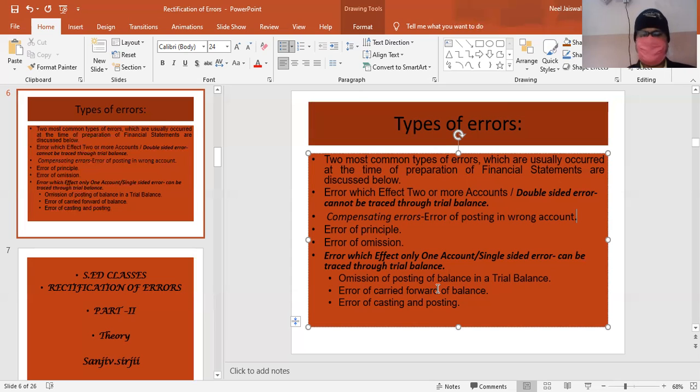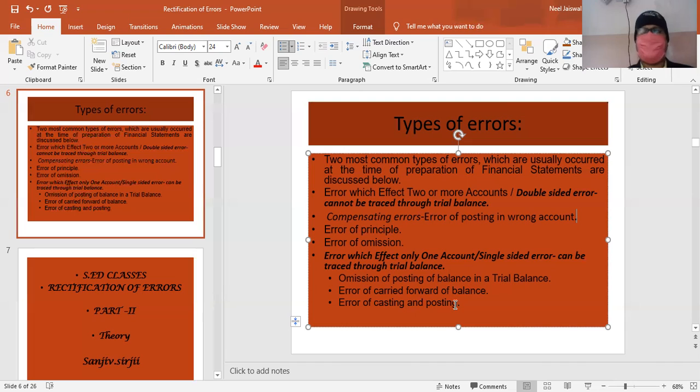That means what? In purchase account, I have recorded to Hari in the debit side. But in Hari account, we have not recorded by purchase. That means one aspect of the account is recorded, the other aspect is not recorded. My debit will be showing more, my credit is not so high. That means my trial balance will not match. In that situation, it will be termed as single-sided error, because the trial balance is not matching. We can easily trace this error while preparing the trial balance. See why we are not able to match our trial balance.